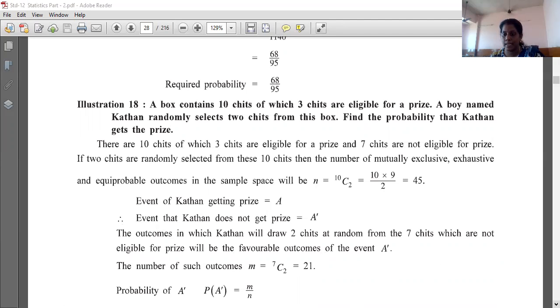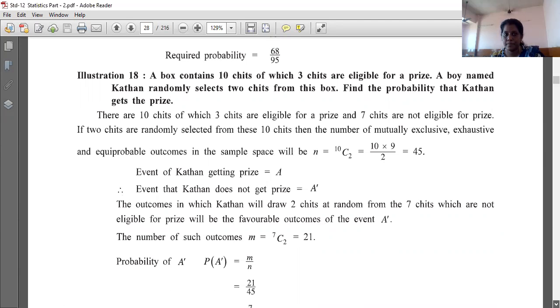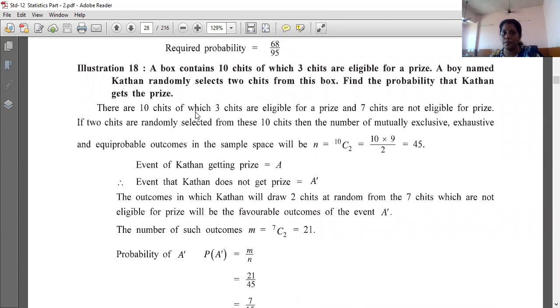So let's see. Now there are 10 chits of which 3 chits are eligible for a prize and 7 chits are not eligible for a prize. This means we have 10 small chits in a box, and out of these 10, only 3 have prizes written on them and the remaining 7 are all blank. Got it? So in a box I put 10 chits, and in those 10 chits only 3 have prizes and the rest of the 7 do not have any prize.